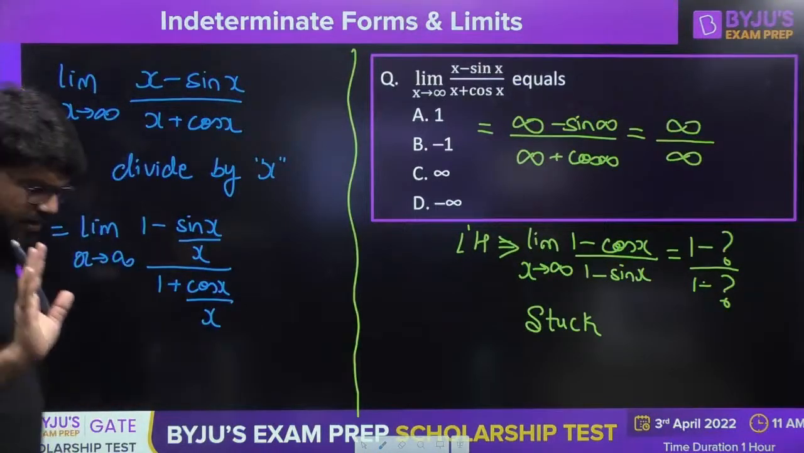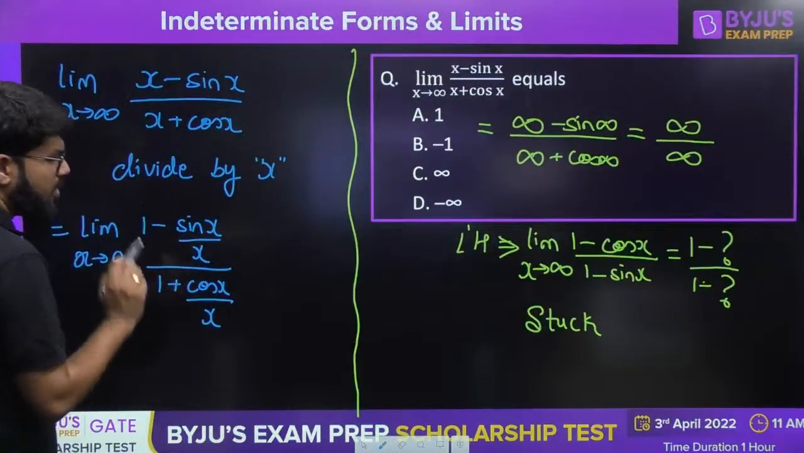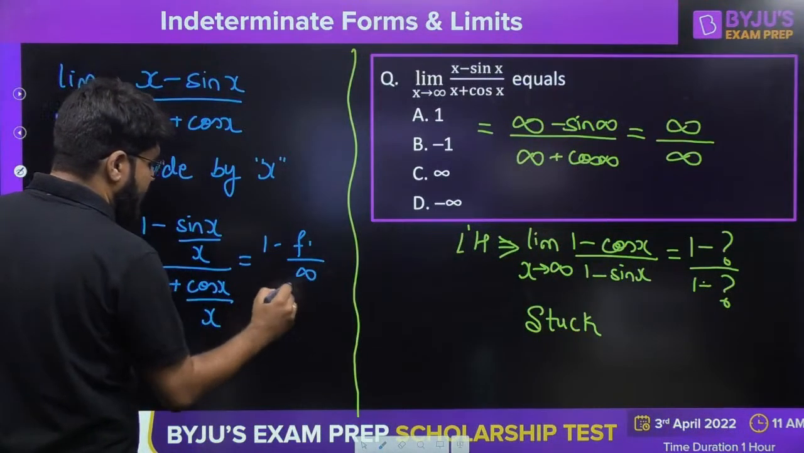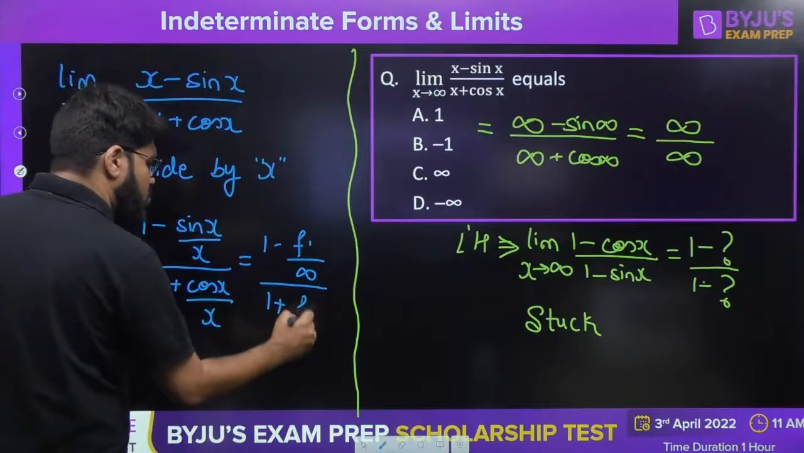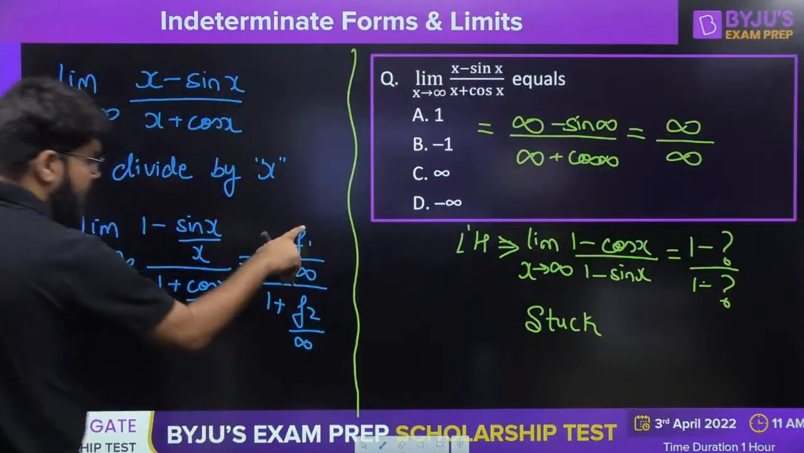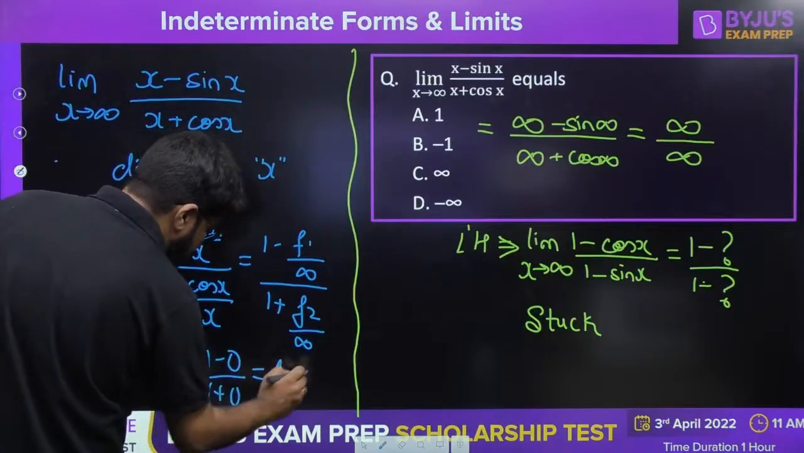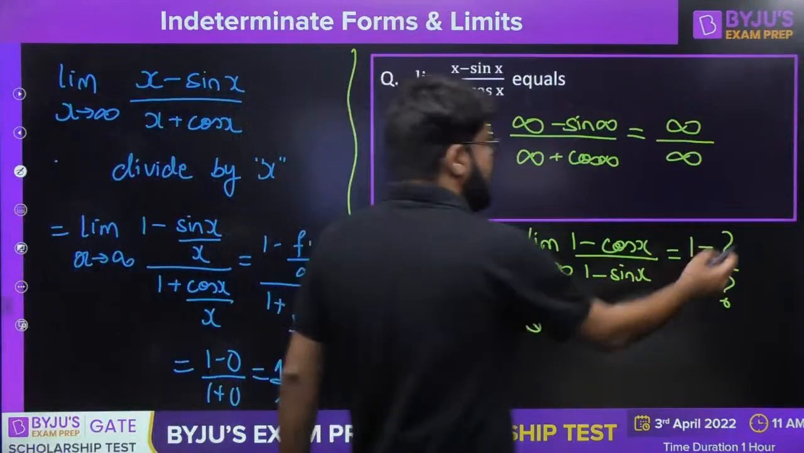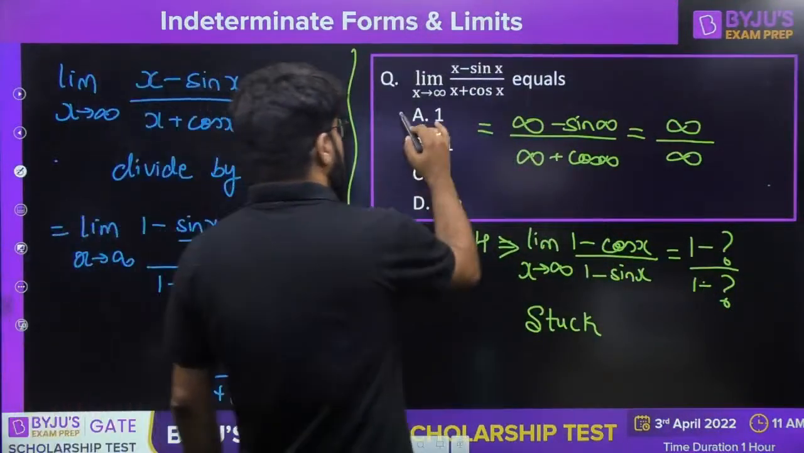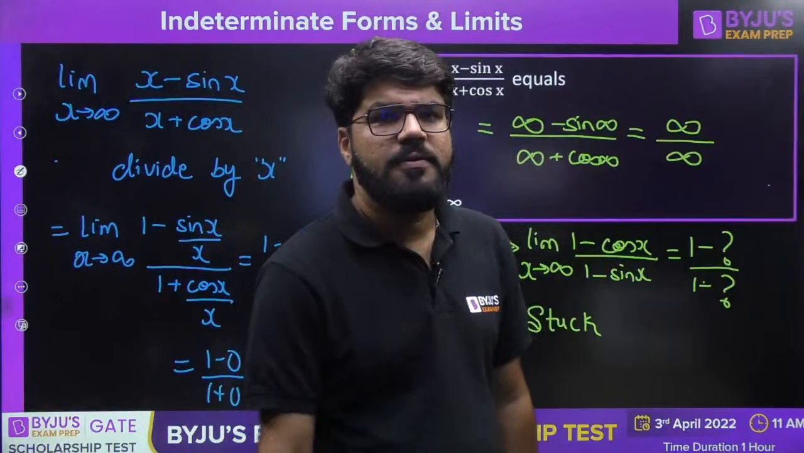Now we know that sin infinity is finite, but x is tending to infinity. So 1 minus some finite value divided by infinity, and 1 plus cos infinity is also some finite value. I don't know what the value is, but finite upon infinite is 0. So 1 minus 0 upon 1 plus 0, and hence the correct answer to the question is simply equal to 1.